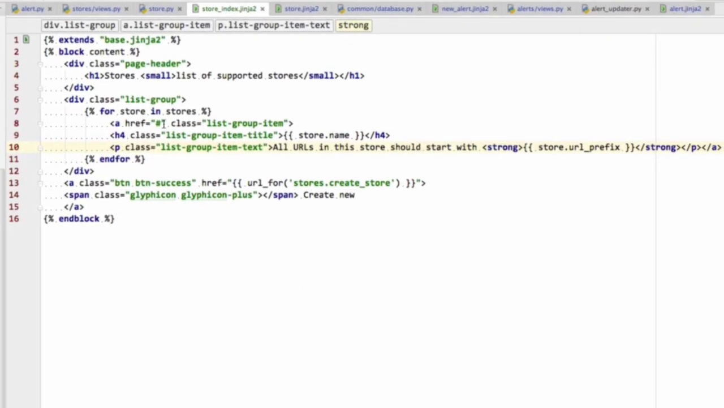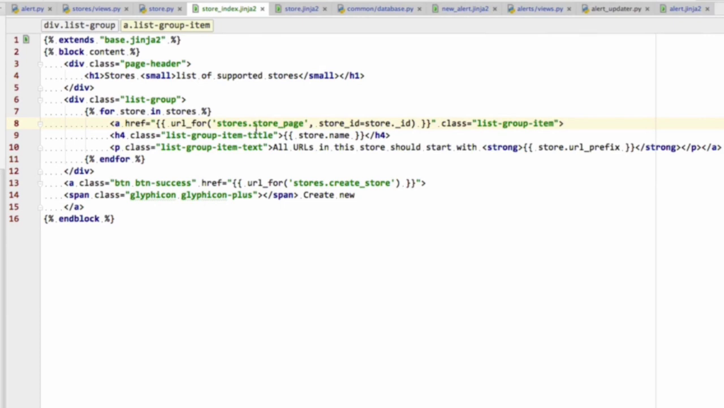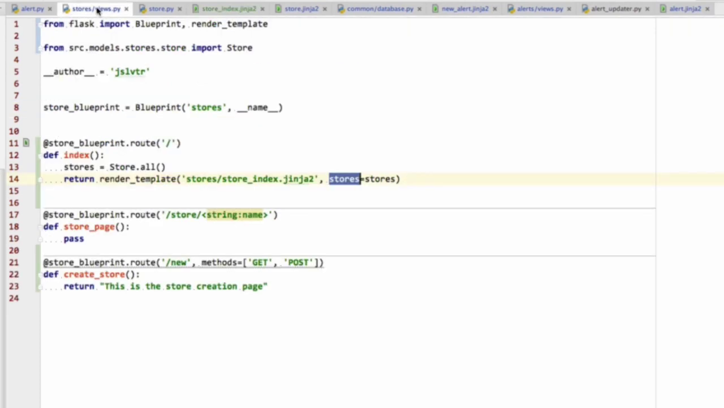because the href is actually just the hash symbol. So we need to change that and start showing something a bit more interesting. And we're going to show URL for stores.store page, where the store ID is going to be store._id. And now when we refresh, we get an error because we don't have this view created yet. So let's go and do that.